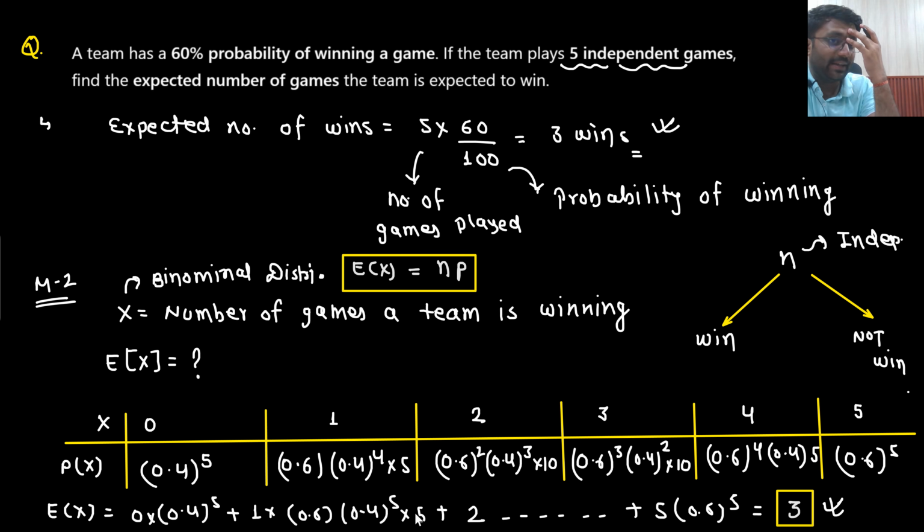So if your random variable x is following the binomial distribution, then what will be the expectation of x? That will be n into p. On this particular scenario, a lot of questions are asked. So what is the bottom line?